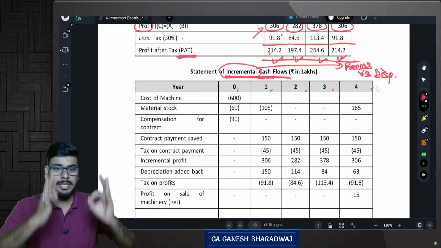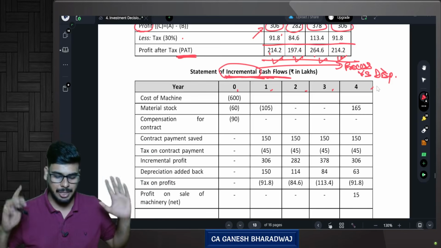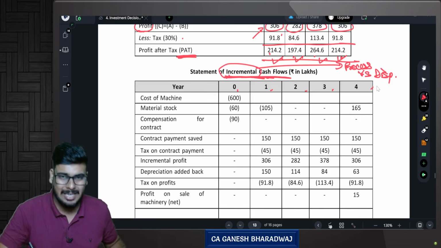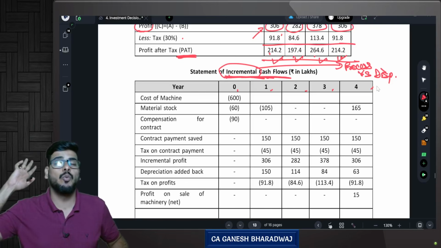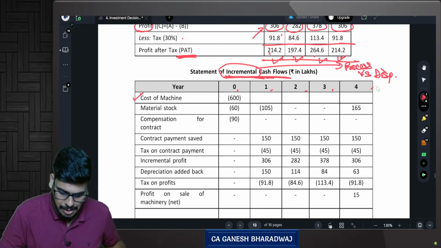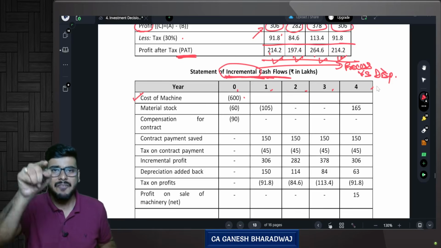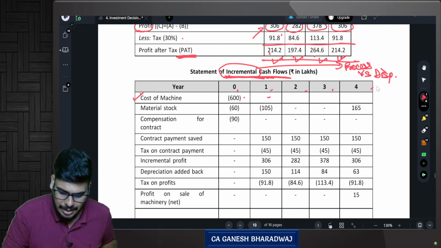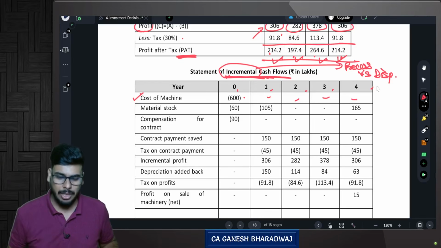Now, because I'm going to process using a machine, at T0 itself, today itself, what is going to be my first cash outflow? Cost of machine. How much is the value? 600 lakhs. Are you clear with this? Will I be incurring this cost of machine anytime else? No. Nil for all the remaining years.